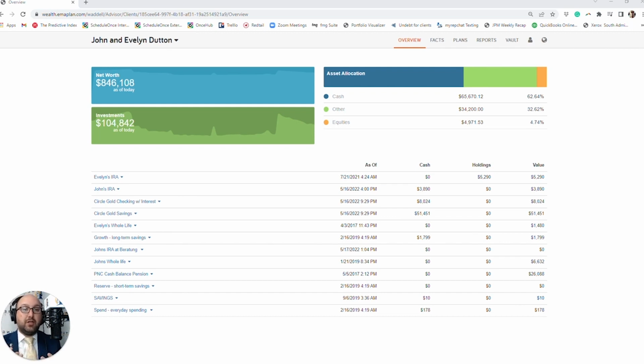So the situation is your client is connecting their accounts. Maybe it's a brand new client and you haven't even gotten their statements and they just connect the data feeds, or maybe you're connecting a new data feed. Nine times out of 10, what I see happen is it connects as a taxable investment regardless of what it is. So it might be their 401k.